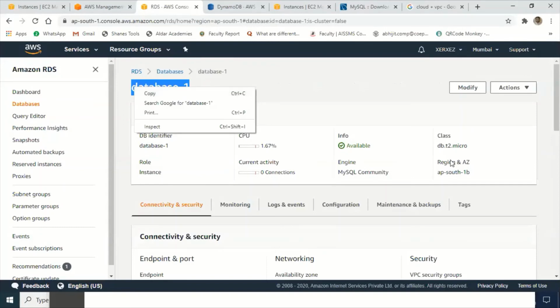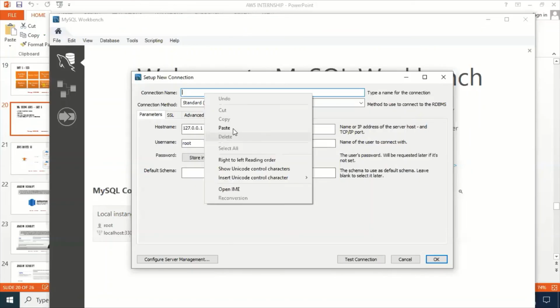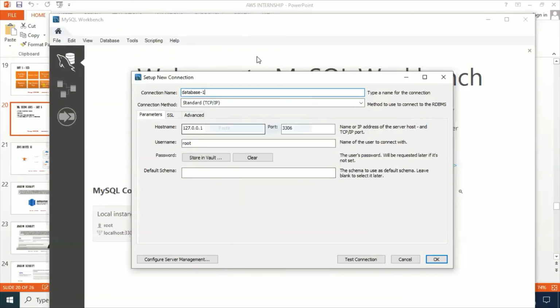Okay, go to Workbench. Hold on. Let me copy this. Yeah, so let me copy and paste here.